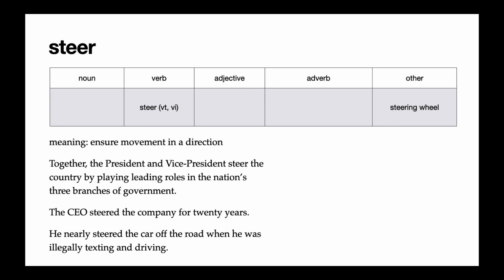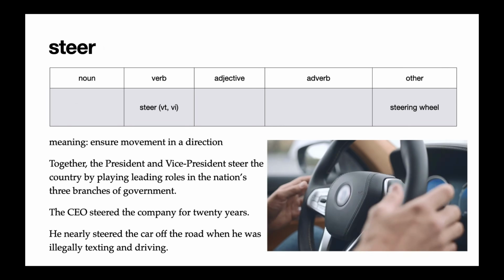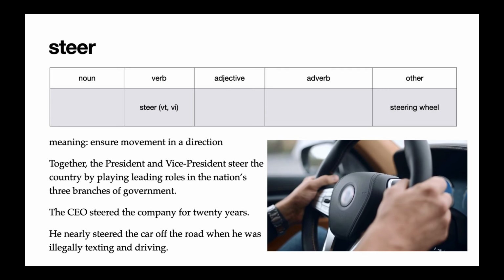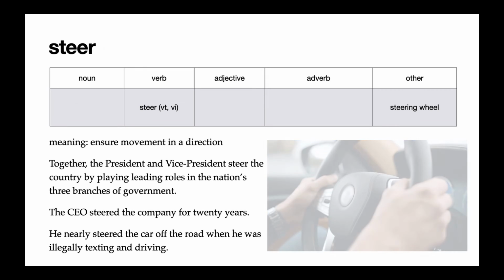And we also use steer when we're talking about vehicles, like cars or boats or bicycles. He nearly steered the car off the road when he was illegally texting and driving. And this piece of equipment in the car is called the steering wheel because you hold this, it's the shape of a wheel, and you use it to steer the car in a certain direction.